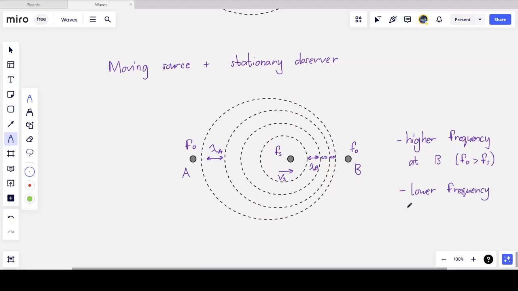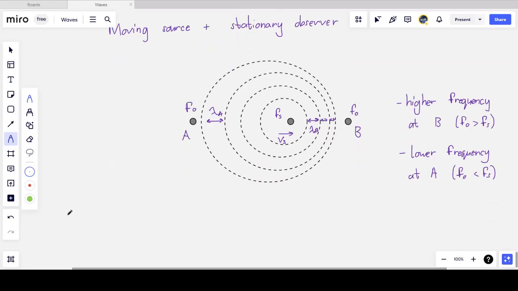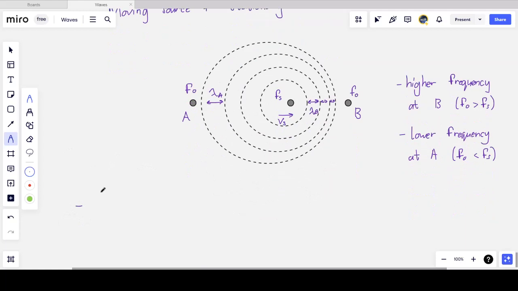And so a higher frequency is observed at B and a lower frequency at A. So the observed frequency is less than the source frequency. Remember, all this time, the frequency of the ambulance's siren hasn't changed. It is the apparent effect because the source is moving relative to the observer. And so, mathematically, we can write an expression to calculate this observed frequency. Since it's not the same as the original, we have to know how to calculate it.